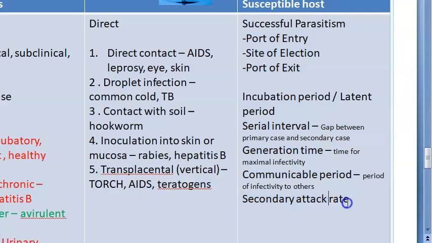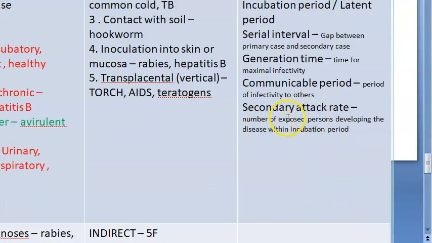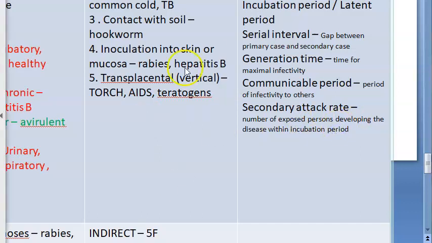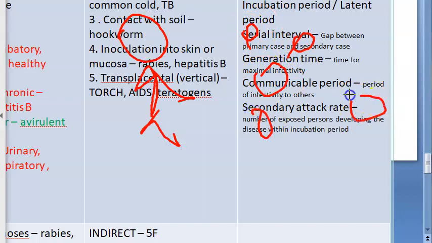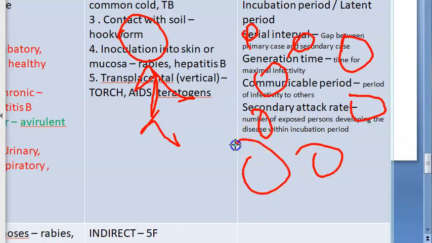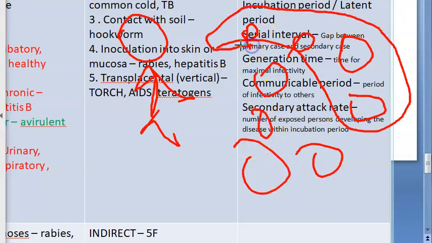What is secondary attack rate? Let us say here you have a primary case, and these people are his contacts. So all these people are exposed. Now out of these people, let us say these many people get the disease.